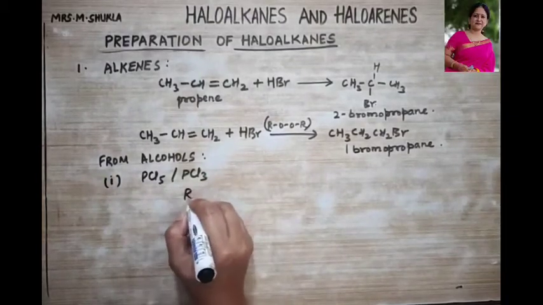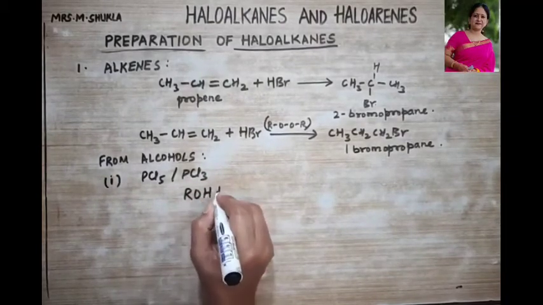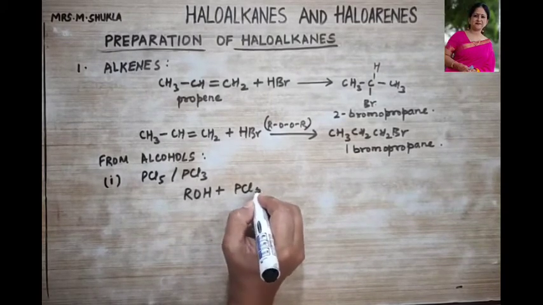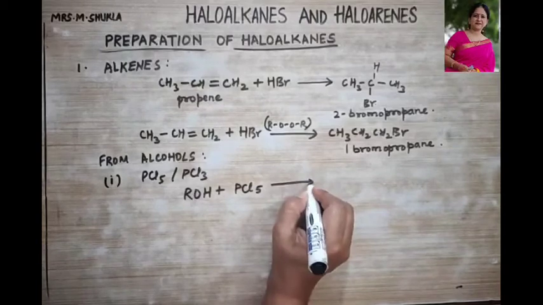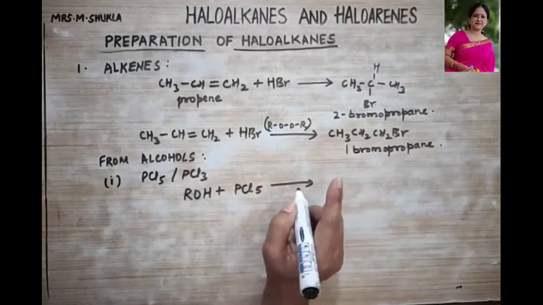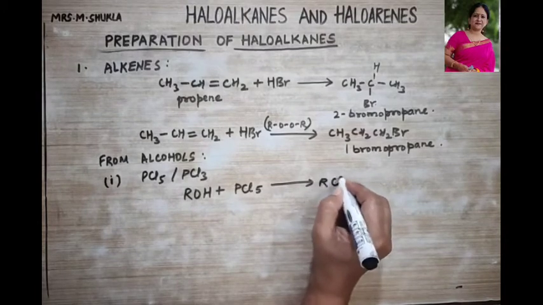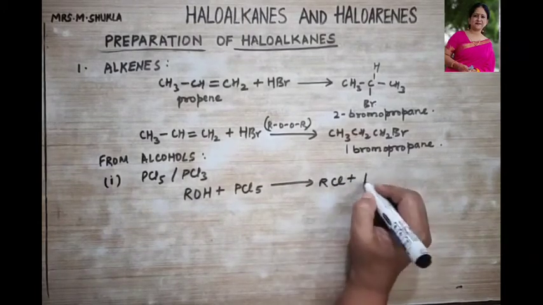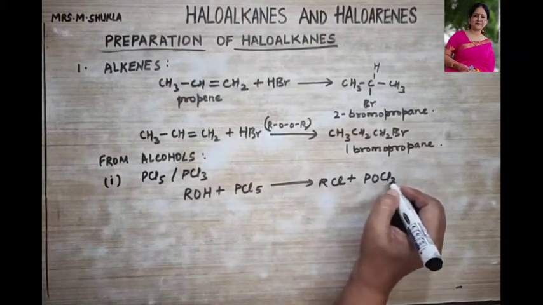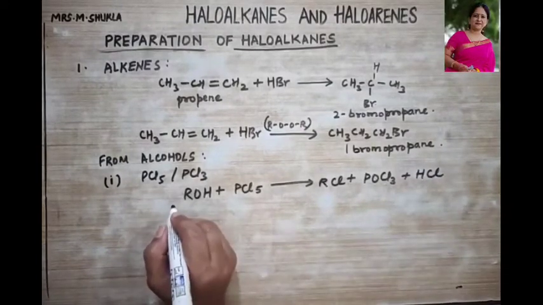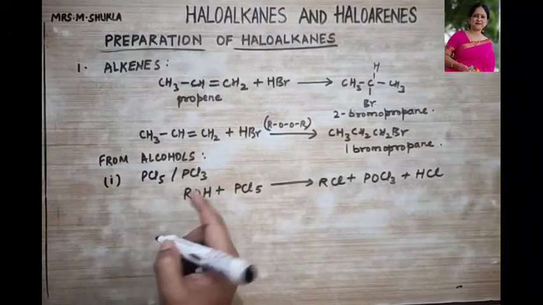So what will we see over here? When an alcohol is treated with PCl5, what is it going to give? It is going to give you chloroalkane. What is chloroalkane? RCl, plus POCl3 will be formed and HCl will be given out, right? What if we treat it with PCl3?